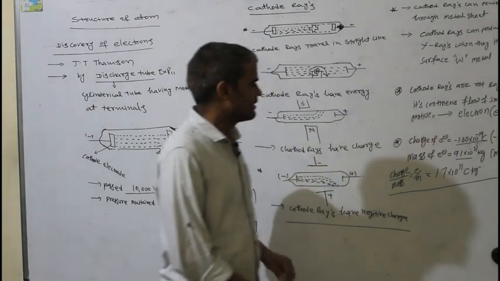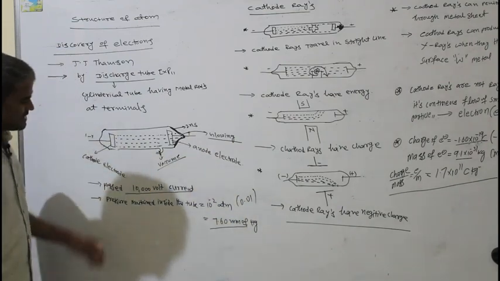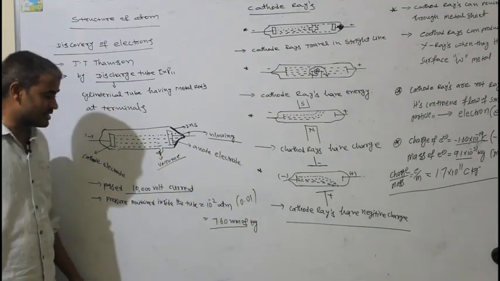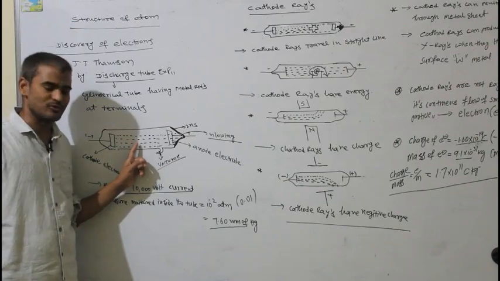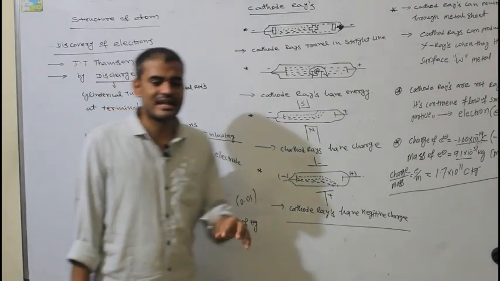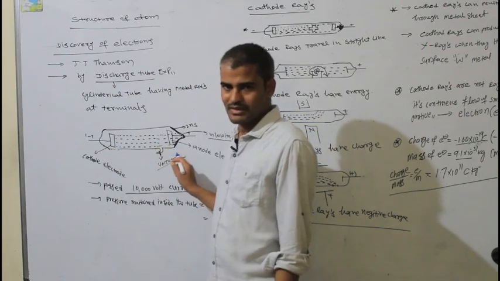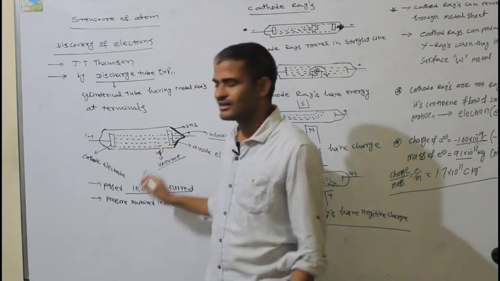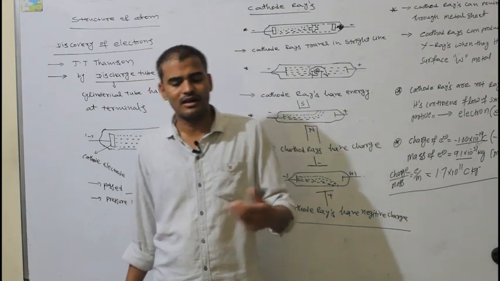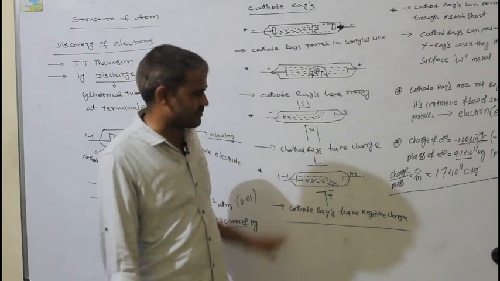In this discharge experiment, J.J. Thomson tried taking different kinds of gases in the tube. We have to maintain low pressure, so he tried different gases and different metal rods at the terminals, filled in the discharge tube, and tried the same experiment.